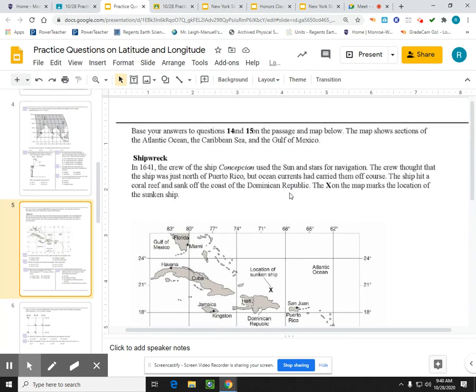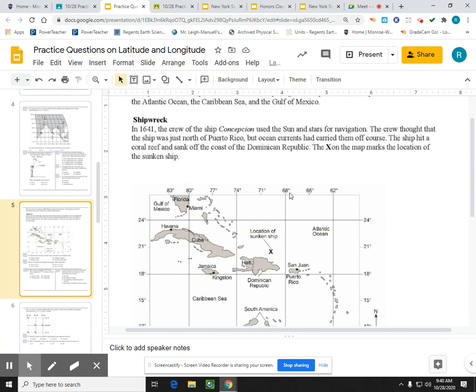Okay, so now we have the story about the shipwreck. In 1641, the crew of the ship Concepcion used the sun and stars for navigation. The crew thought the ship was just north of Puerto Rico, but ocean currents had carried them off course. The ship hit a coral reef and sank off the coast of the Dominican Republic. The X on the map marks the location of the sunken ship.